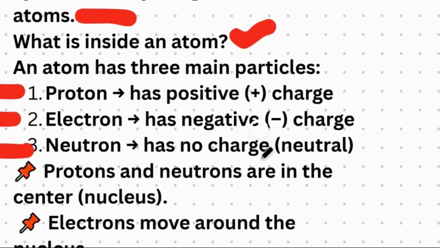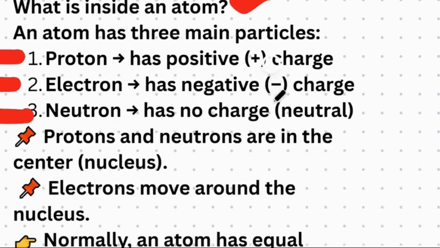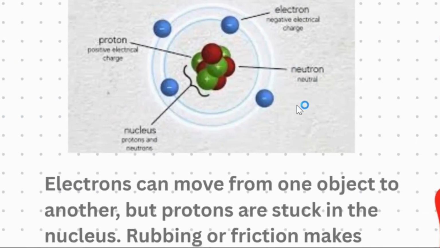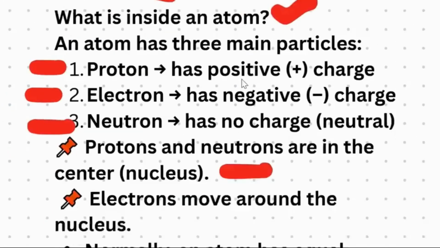Now let's move to the simple definitions. Proton has positive charge, electron has negative charge, and neutron has no charge. Keep in mind that an atom is made of three particles: proton, electron, and neutron. Which charges do they have? Neutron, no charge. Proton, positive charge. Electron, negative charge. Protons and neutrons are in the center, the nucleus, as I have shown you in this picture.